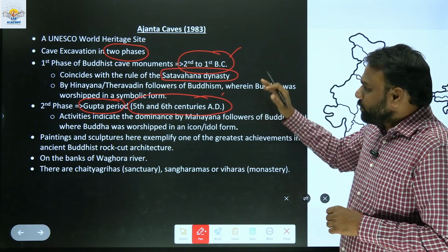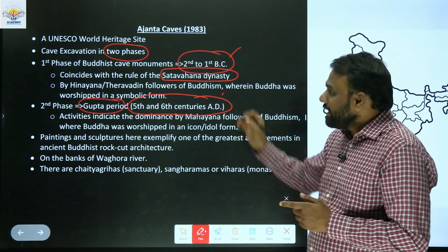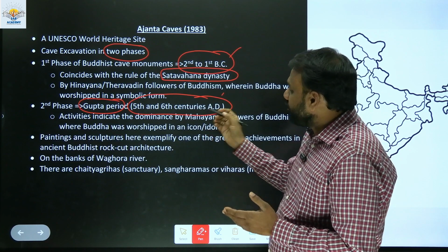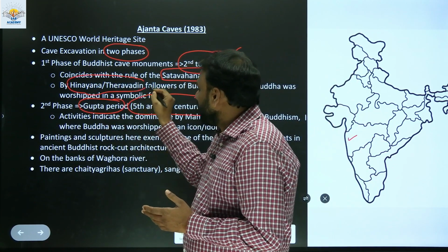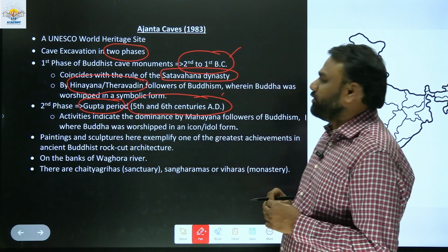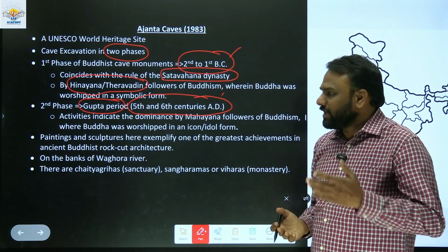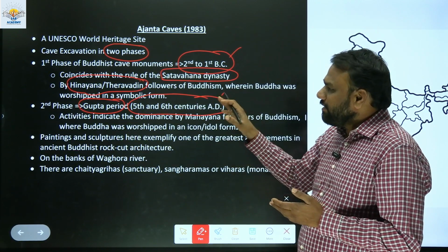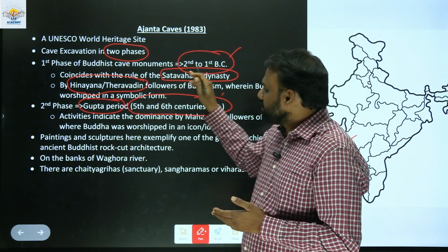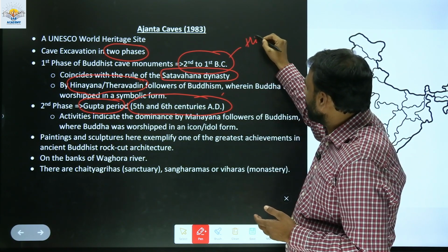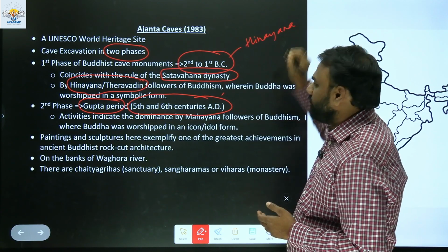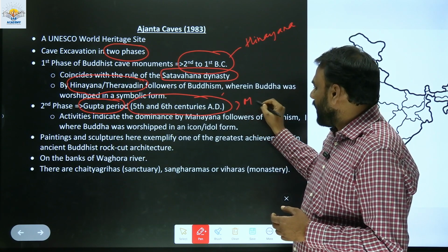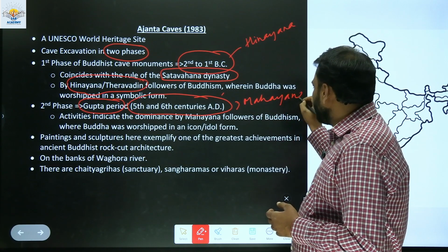Next, there is a difference between the two phases. The caves carved in the first phase represent the Hinayana or Theravadin form of Buddhism. When it comes to Buddhism, there are different forms: Hinayana, Mahayana, and Vajrayana. We will look into the differences later on. But here we should understand that the first phase caves belong to the Hinayana form, and in the second phase, the 5th and 6th century AD, it was Mahayana.